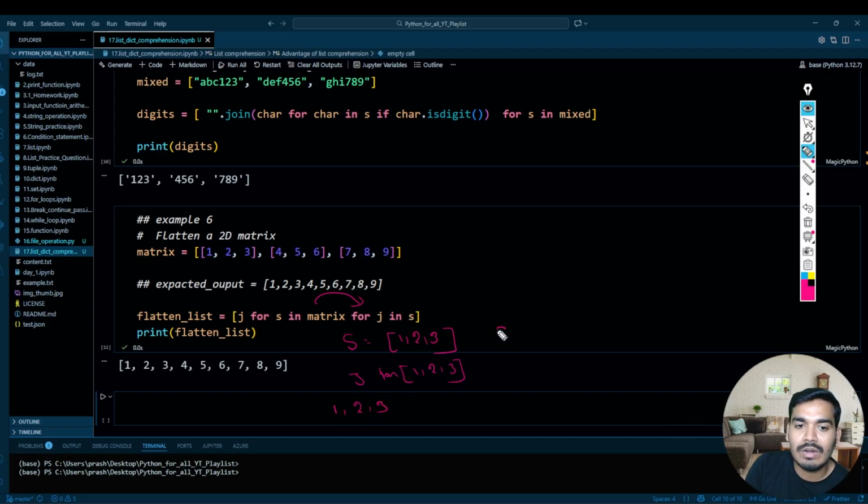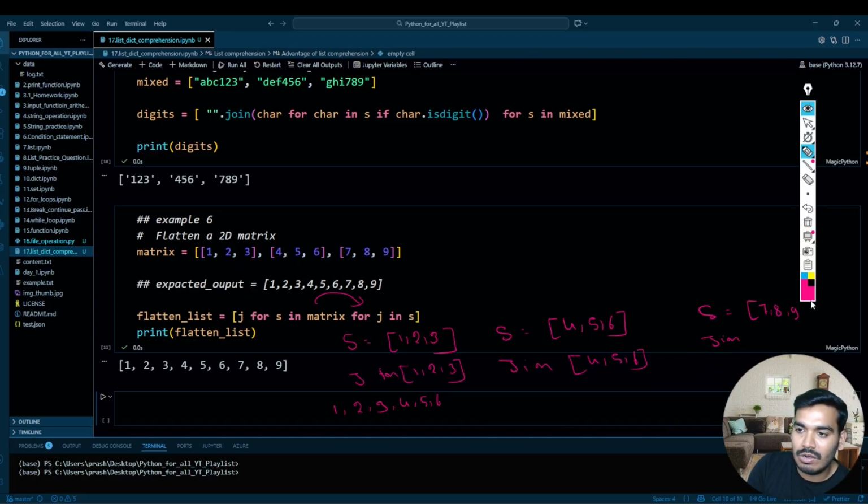Then again your S will be 4, 5, 6. Okay, then J in 4, 5, 6, because J in S, and after that it will again append 4, 5, 6. Then again your S will be 7, 8, 9, and your J in, I can write over here, if you are not able to see.